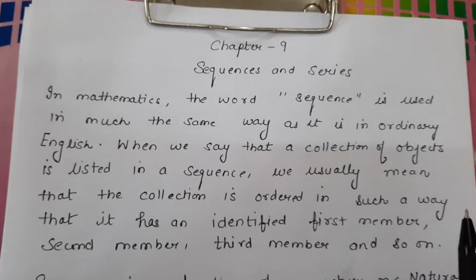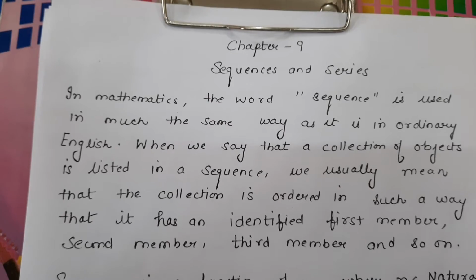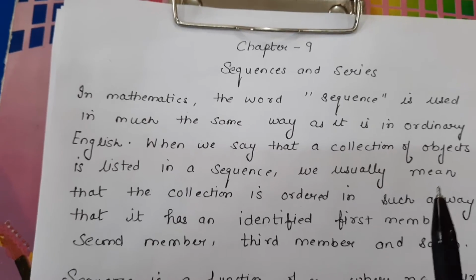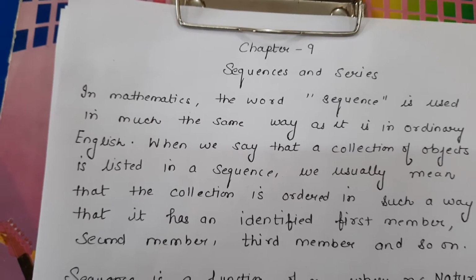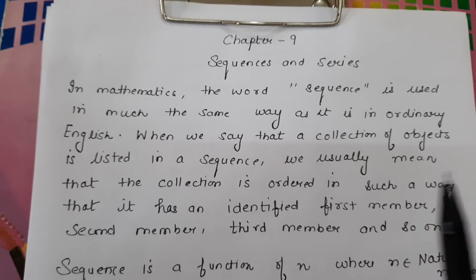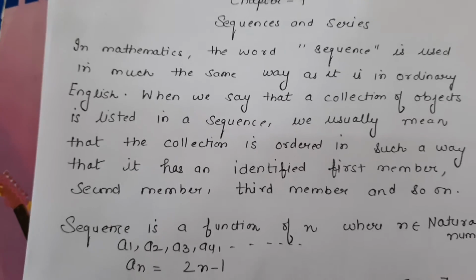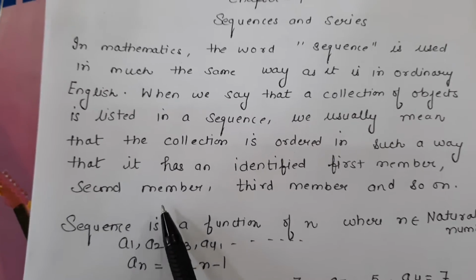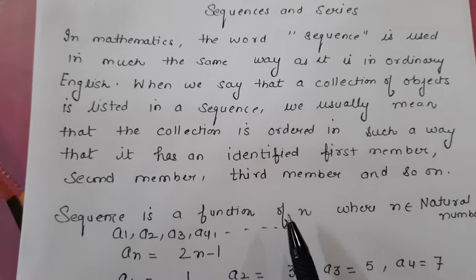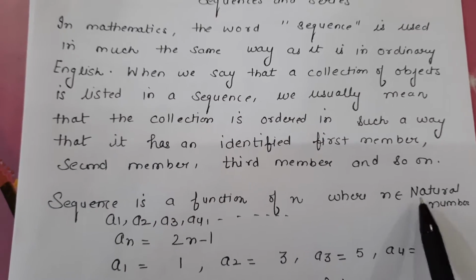For example, if I say the sequence of natural numbers, you can clearly know the first natural number is 1. That means the first member of this sequence is 1. The second natural number is 2, so the second member of the sequence is 2. In the same way, the third member of this sequence will be 3. So a sequence is defined as a function of n, where n belongs to natural numbers, right?